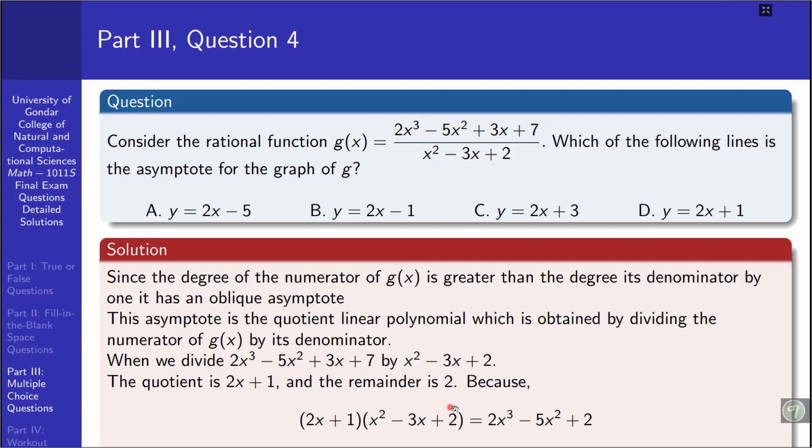Using the long division method, 2x plus 1 times this one, plus 2, gives 2x cubed minus 5x squared plus 3x plus 7. This means the line y is equal to 2x plus 1 will be the oblique asymptote for this rational function, so the answer for this question is alternative D. I think it must be D.